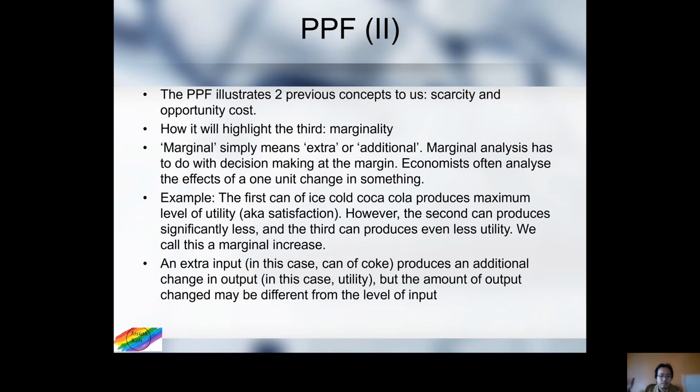That's when your marginal utility is zero. There's no longer an increase, even though you had an extra can of Coke. So an extra input produces an additional change in the output, but the amount of output change may be different from the level of input.